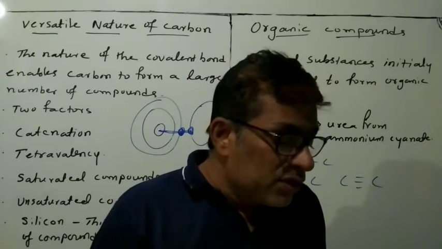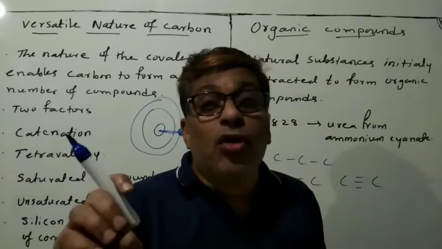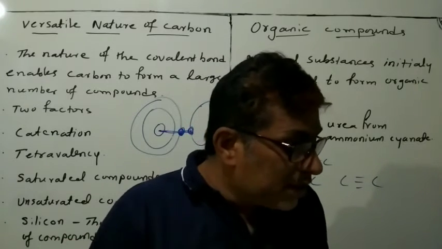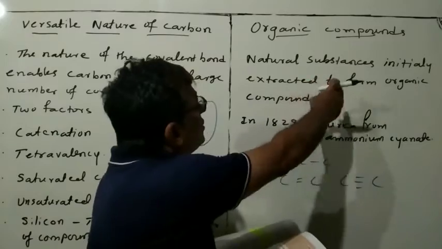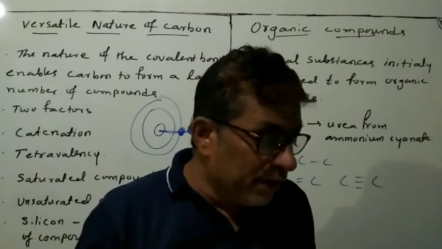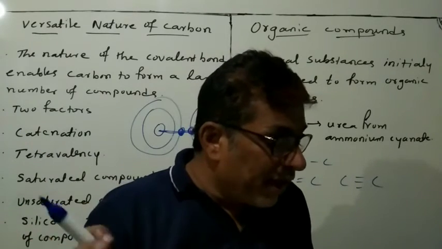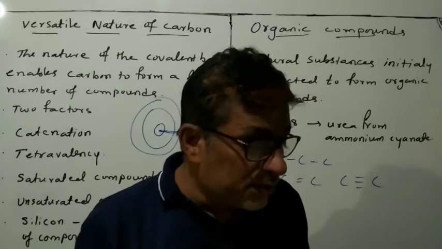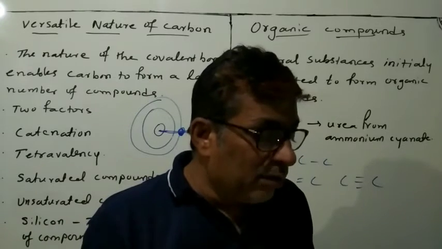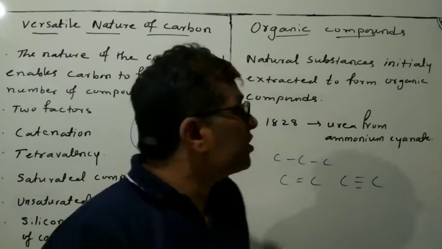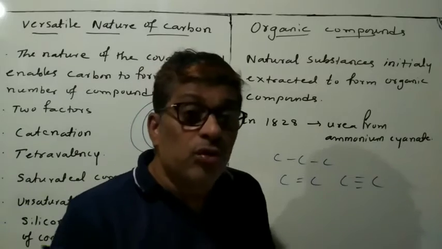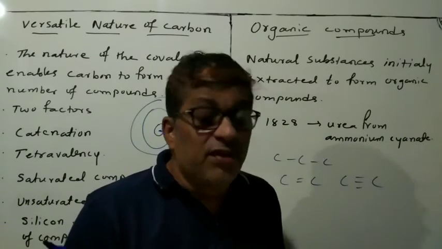Many have the same non-carbon atom or group of atoms attached to different carbon chains. These compounds, initially extracted from natural substances, are what we call organic compounds. In the beginning it was thought that these carbon compounds, called organic compounds, would be formed only within the living system, and it was postulated that a vital force is necessary for that formation.